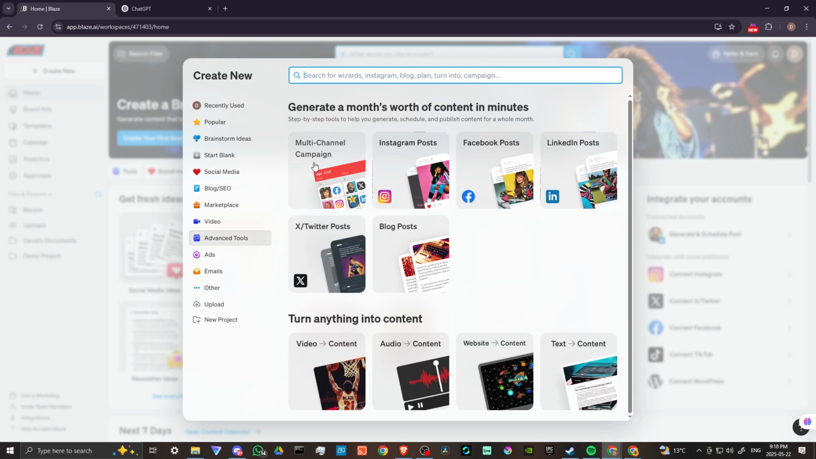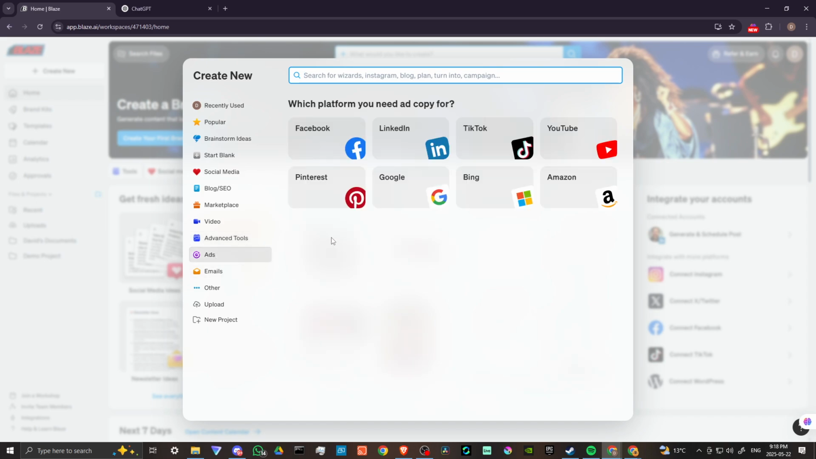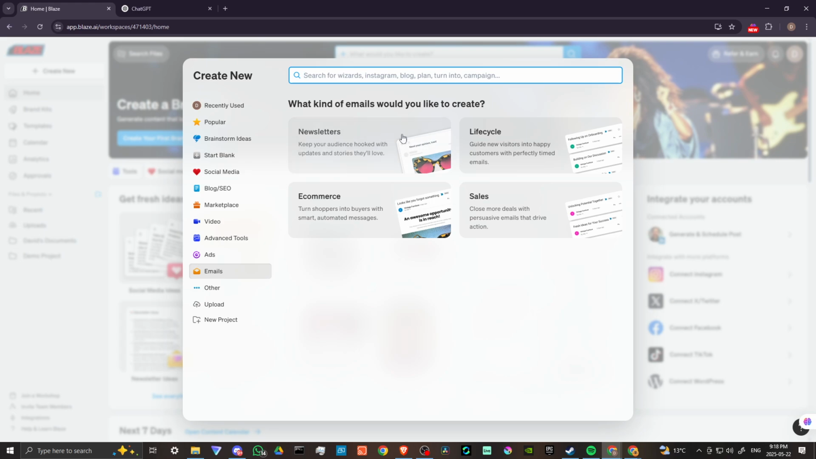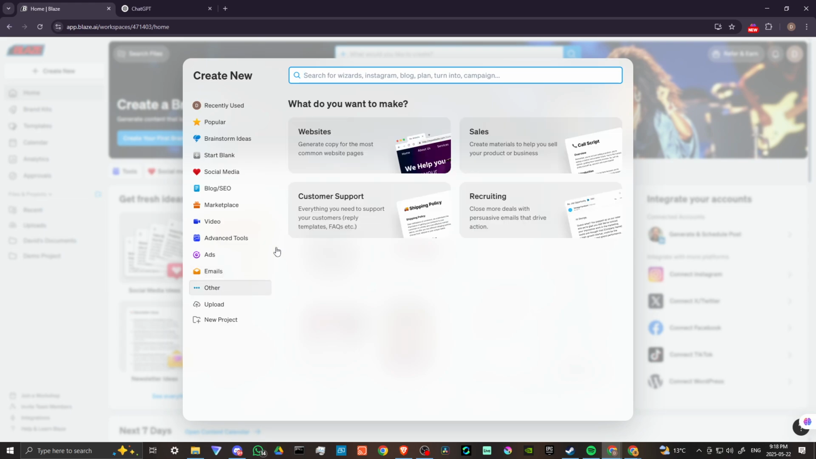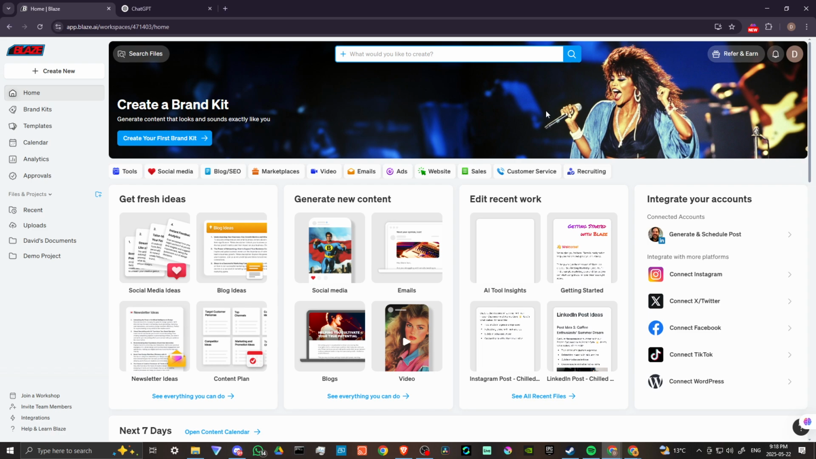We have multi-channel campaigns, Instagram posts, Facebook posts, LinkedIn, X, blog posts. You can create ads for the top platforms that are out there. You can create emails, newsletters, guide new visitors into happy customers with perfectly timed emails. E-commerce turns shoppers into buyers with smart automated messages. And we've got websites, sales, customer support, recruiting. So you can create a brand kit so you can generate content that looks and sounds like you and your business. So there is a lot that you can do with Blaze.